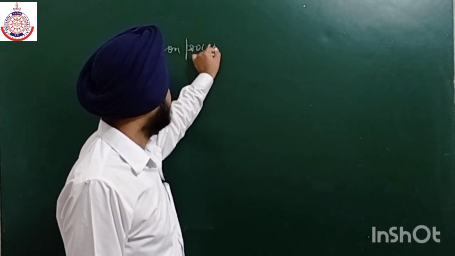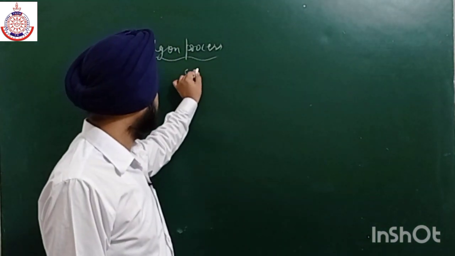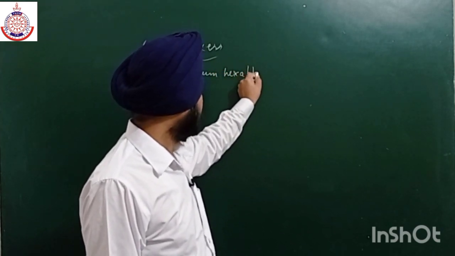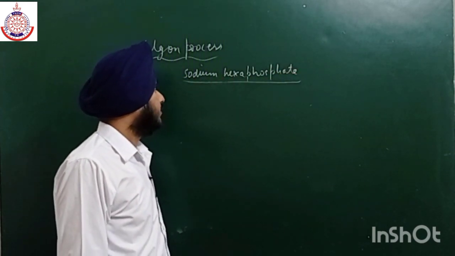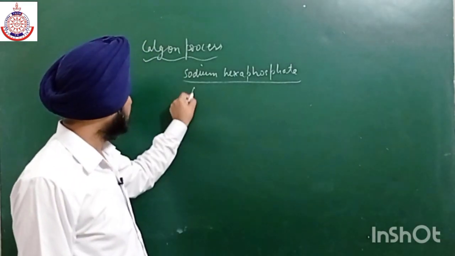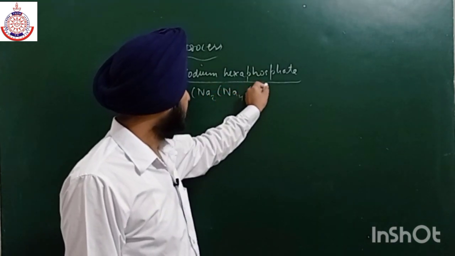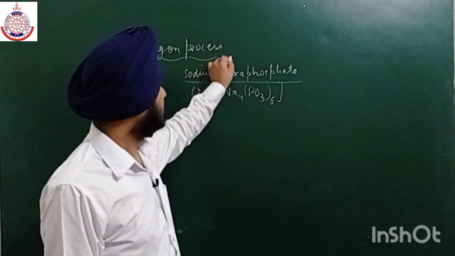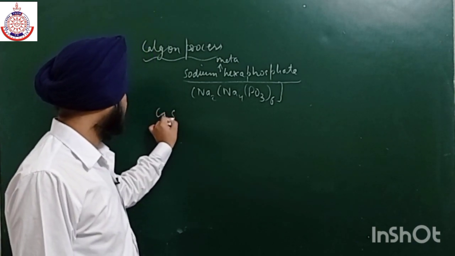This is a very simple process, and in this process we are using sodium hexaphosphate, or we can also call it sodium metahexaphosphate. The formula is Na4(PO3)6. This is known as sodium metahexaphosphate.